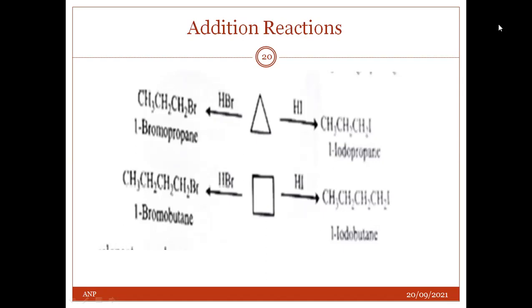Then addition of hydrogen iodide: treatment of cyclopropane with hydrogen iodide at room temperature and of cyclobutane at higher temperature yields n-propyl iodide and n-butyl iodide, or 1-iodopropane and 1-iodobutane respectively. And addition of hydrogen: cyclopropane and cyclobutane react with hydrogen in the presence of a nickel catalyst to give propane and n-butane respectively. Cyclopentane and cyclohexane do not give any reaction with hydrogen halide.